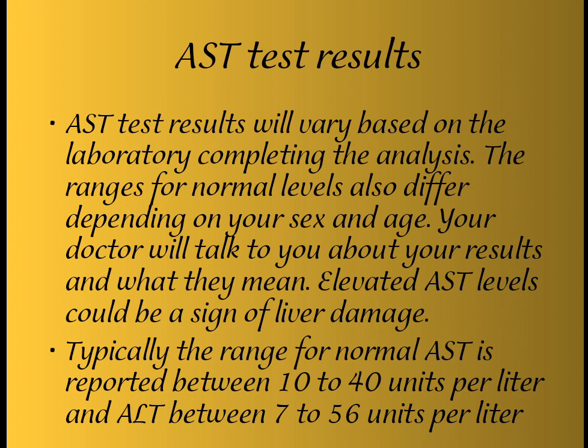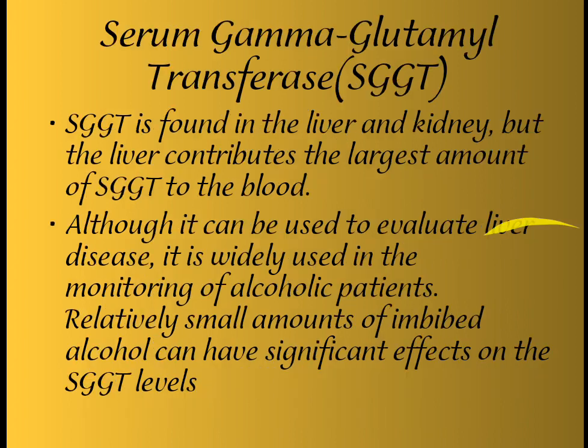Your doctor will talk to you about your result and what it means if AST shows signs of liver damage. The normal range is 10 to 40 units per liter, and for ALT it is 7 to 56 units per liter.